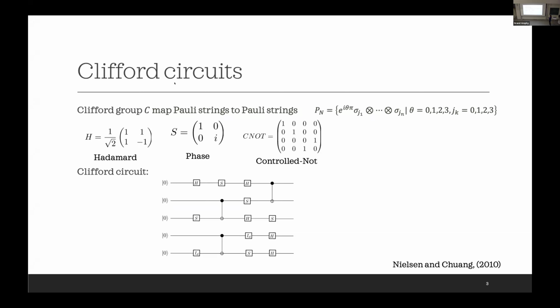Pauli strings are tensor products of Pauli operators. It is also known that the Clifford group is generated by three operators: the Hadamard gate, the phase gate, and the CNOT gate. A Clifford circuit is then defined as a circuit that contains only Clifford operations.